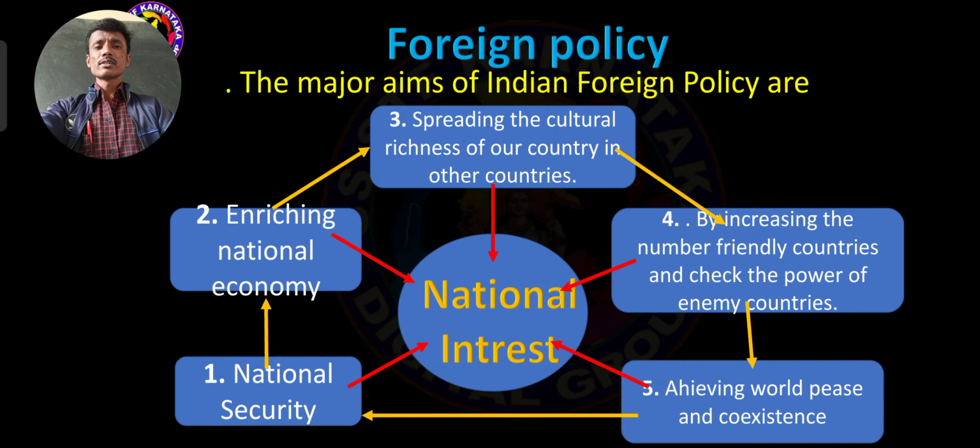So dear students, in this way, India plays a very essential role in the implementation of the foreign policy. Behind that, major aims, major ambitions, major goals are there. Such important ambitions are national security, enriching the national economy, spreading the cultural richness of our country in other countries by increasing the number of friendly countries and checking the power of enemy countries, achieving world peace and coexistence. So these are all the reasons why foreign policy is very essential.